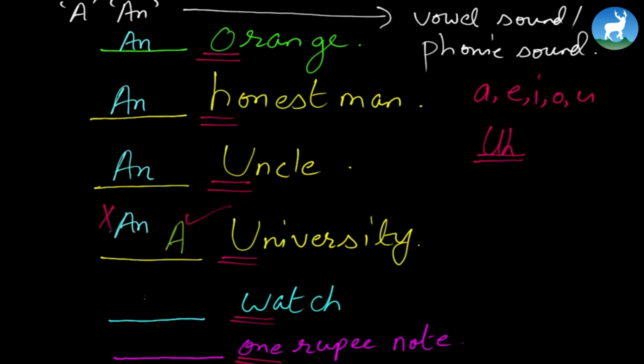Similarly, look at that. O is a vowel letter, but when we pronounce this, it becomes one rupee note. One. Not o, but wa. So wa comes first. That's why a one rupee note. We must focus on the vowel sound.